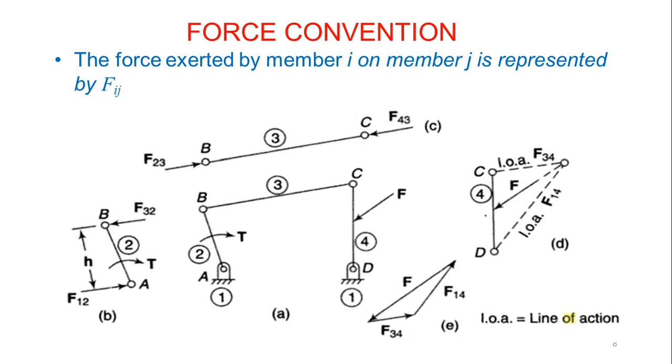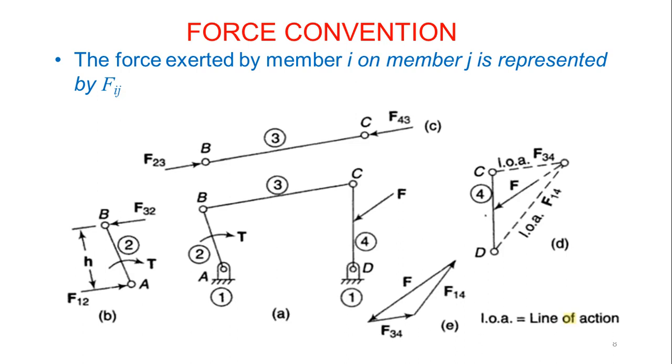Okay, now first just see figure A. I will explain again how to get this. You can see figure A is a mechanism. It is a 4-bar mechanism. At its hinge points, you can get a link which is matched with link 1, then A to B is link 2, B to C is link 3, and C to D is link 4. So 4 links are there. This is a 4-link mechanism or a 4-bar mechanism. Then a torque is applied at link 2 and a force is applied at link 4.